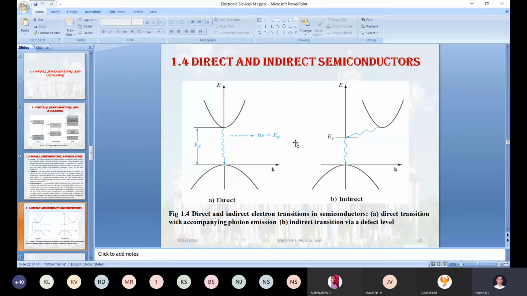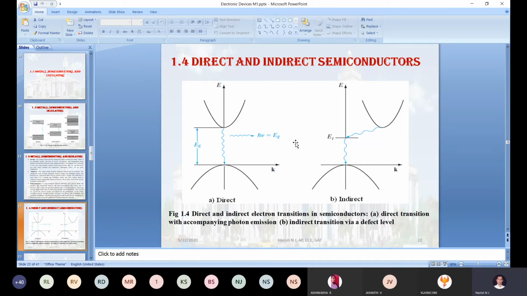What are the applications of diodes and what are the applications of transistors? All these things we already discussed in basic electronics. Anyway, we are going to discuss them once again in the second module and third module of ED, electronic devices itself. There we will discuss some of the theorems and detailed operation of the PN junction as well as the transistor, and the applications of those two active elements. But at this particular stage, you should be aware: direct for LED and laser, indirect for diode and transistor. These two are the applications of the direct as well as the indirect semiconductors.